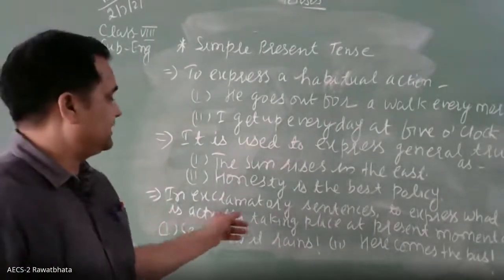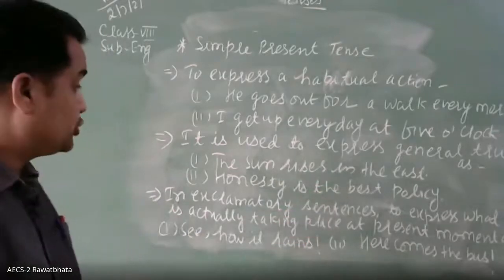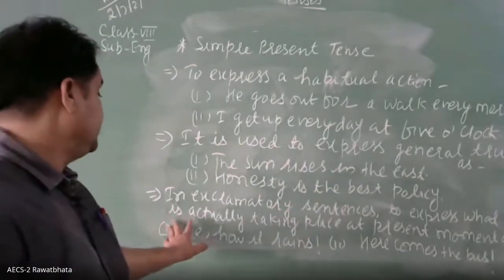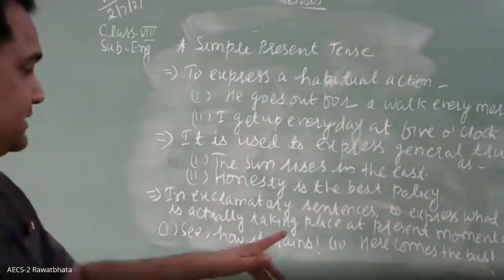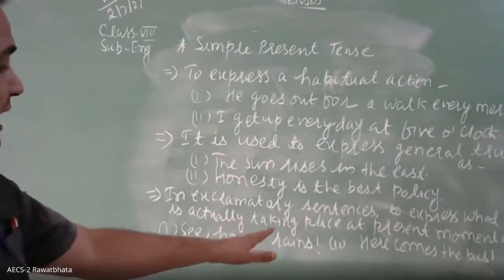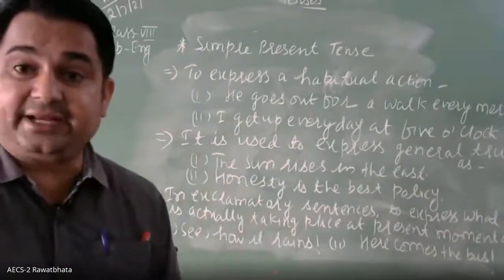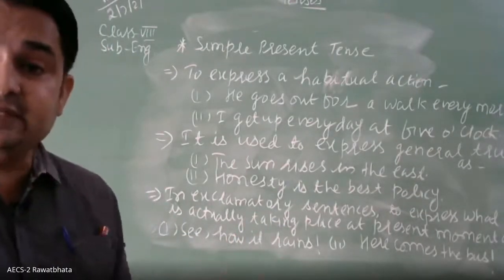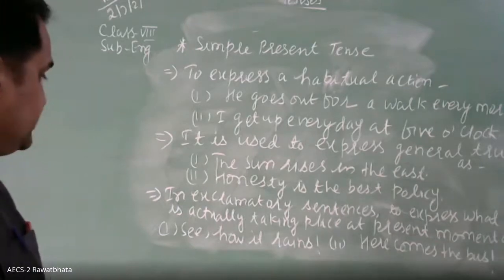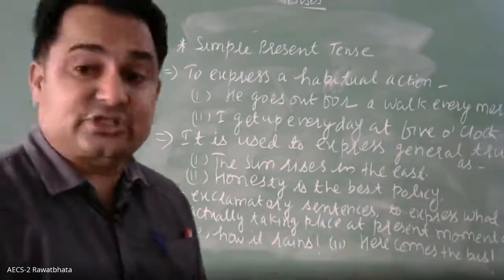It is used in exclamatory sentences to express what is actually taking place at the present moment, as: see how it rains. See how it rains. Okay, so this is what? This is a simple present tense. Here comes the bus.